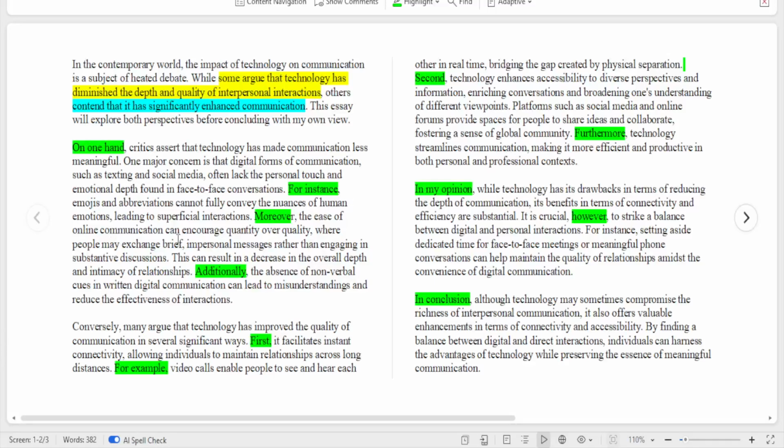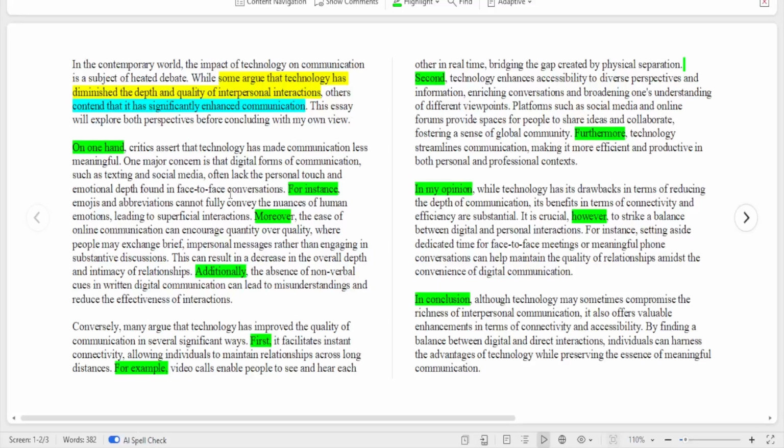Additionally, the absence of non-verbal cues in written digital communication can lead to misunderstandings and a reduction in the effectiveness of interactions. Depending on the question, once you mention the first point, you just explain and give an example. That's basically what you need to do here.